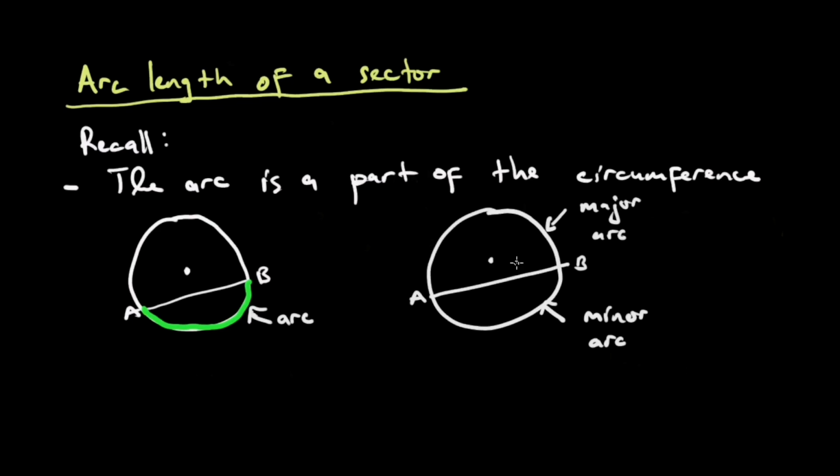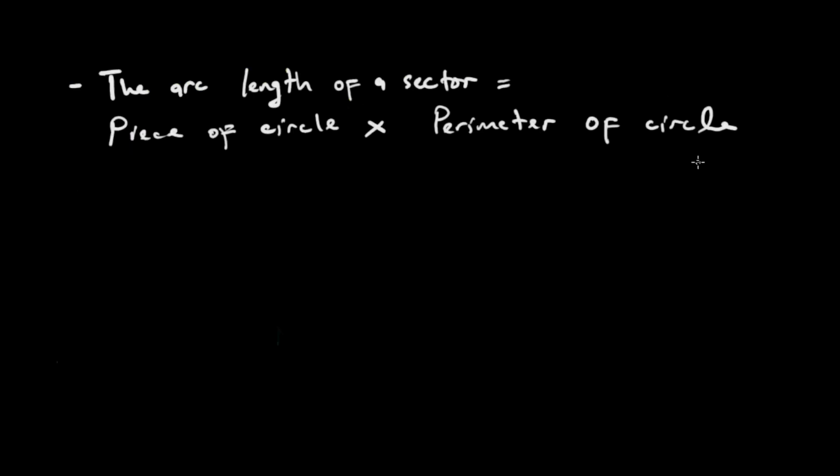Saka we have now defined what the arc is. Let us now consider kuti chii chinombonzi the arc length kana kuti vamwe vanoti the length of the arc. Saka in our previous example taexplaina the arc being that part of the circumference which is made up by a chord. But we should also know that a sector also has arc length, kana kuti a sector also has an arc. So by definition, mathematically speaking, the arc length of a sector is going to be equal to the piece of a circle multiplying the perimeter of the circle.